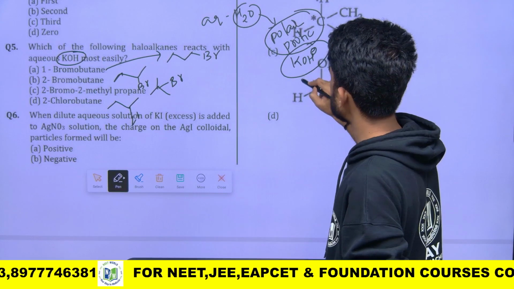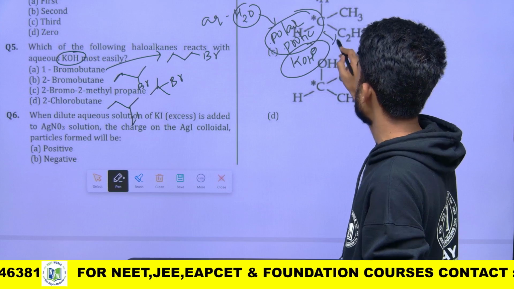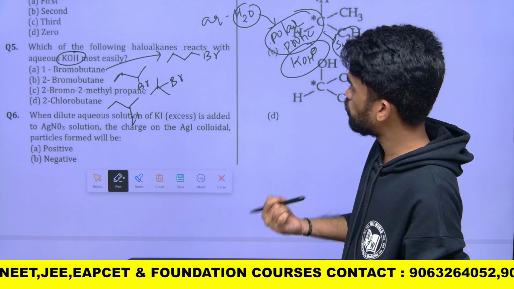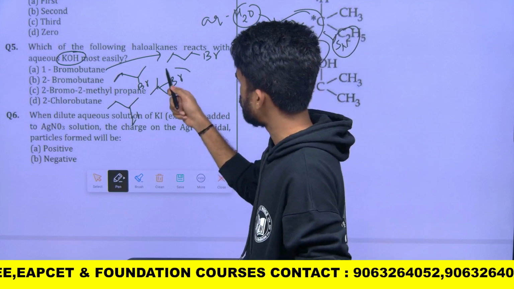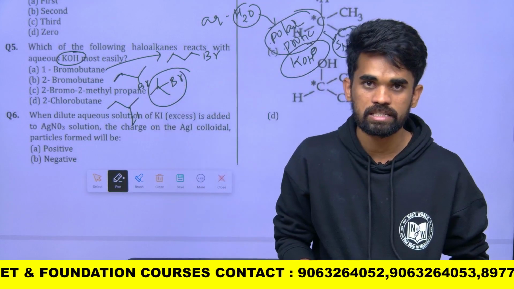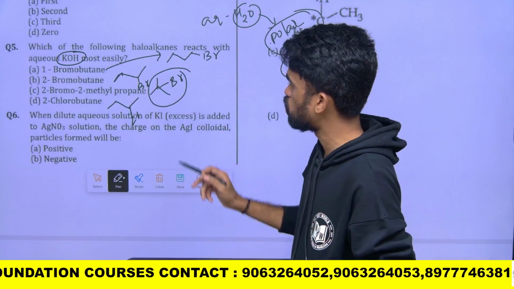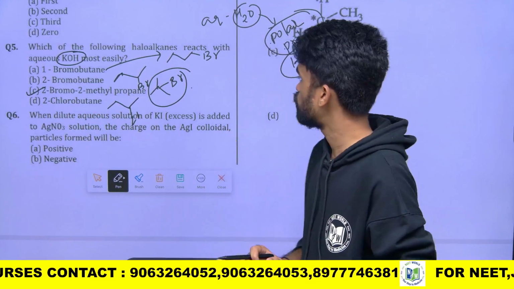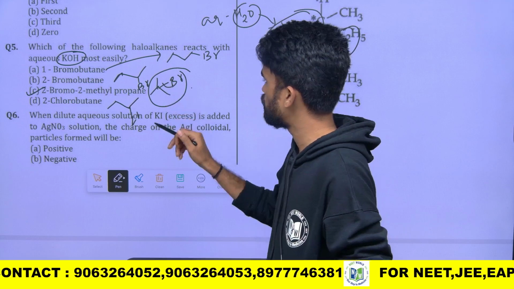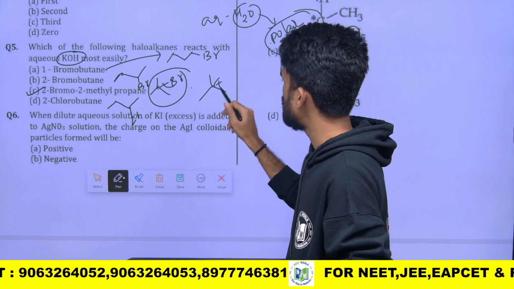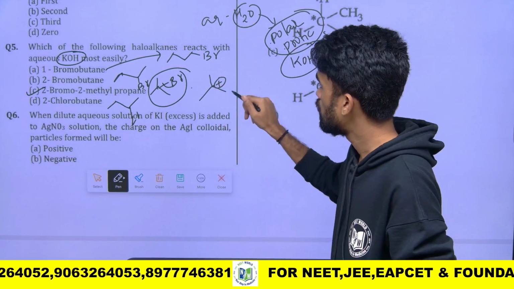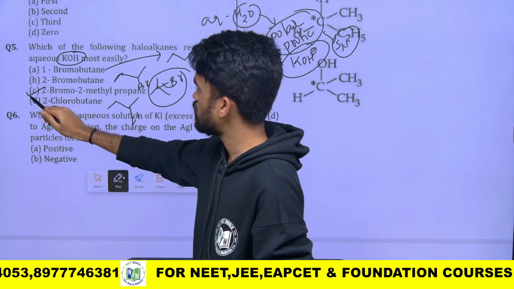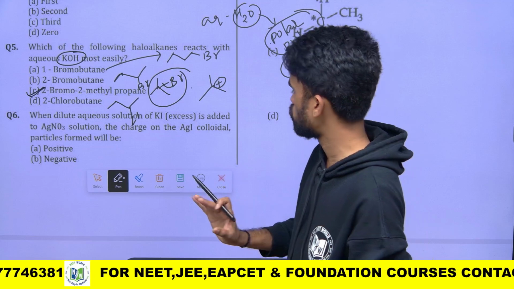Aqueous polar protic solvent favors SN1 reaction. Remember this. SN1 reaction is favored when we have tertiary alkyl halides, so the rate of reaction is more in tertiary alkyl halide. That's why option C is the perfect answer. If we remove the bromine, we get a tertiary carbocation which is highly stabilized by the three methyl groups, by hyperconjugation and inductive effect. That's why option C is the accurate answer. Okay, let's move further.